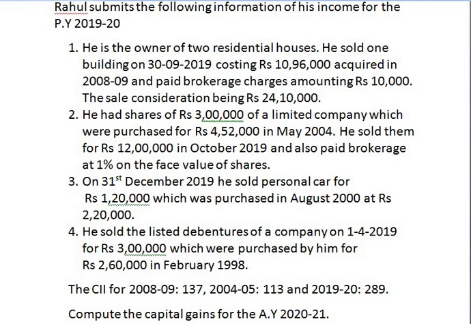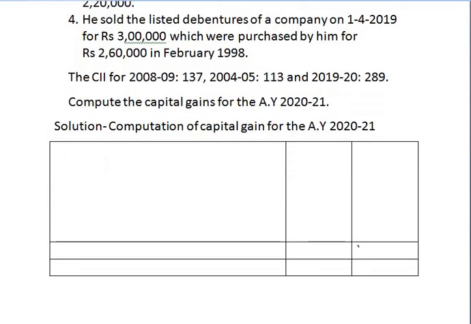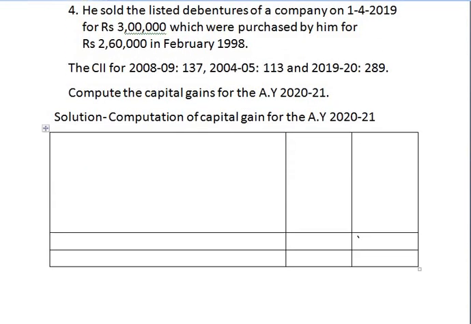In the sum, all these 4 capital assets belong to long term because Mr. Rahul, the assessee, is holding these assets for more than the cut-off period. So our problem is based on long-term capital gain. Take down the solution. Computation of capital gain of Mr. Rahul for the assessment year 2021. Before you see the solution, first note down the sum.